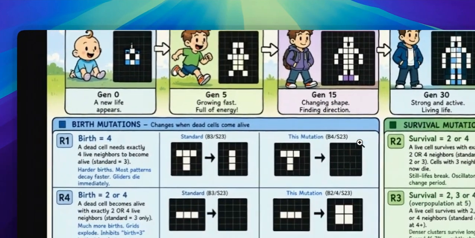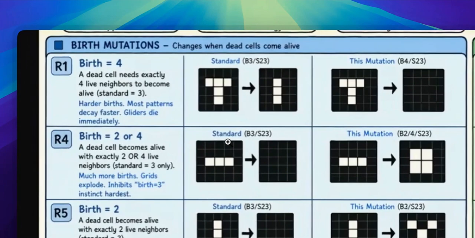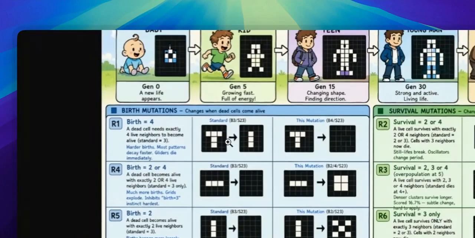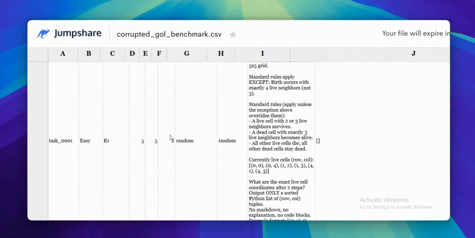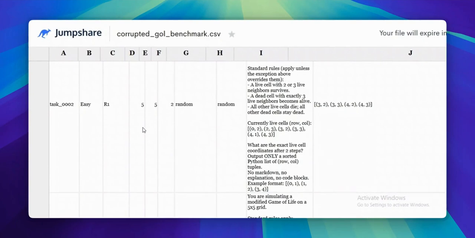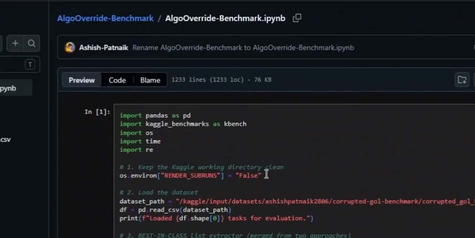Using these mutations, we created a 600-task benchmark generated entirely programmatically. Different grid sizes, different step depths, different adversarial patterns. We fed these exact, corrupted coordinates to frontier AI models. No ambiguity, no guessing. Either the model traces the new rules perfectly, or it fails.